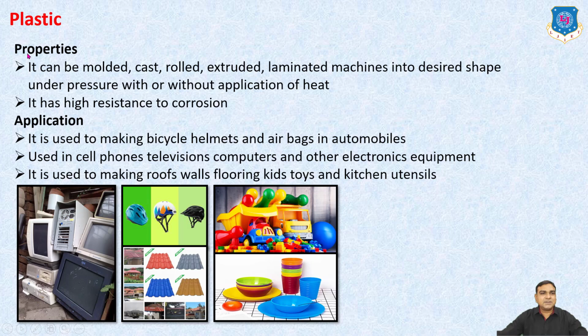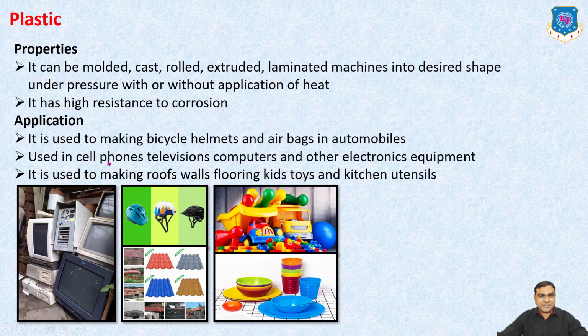Plastic. Properties of plastic: it can be molded, cast, rolled, extruded, laminated, or machined into the desired shape under pressure, with or without the application of heat. It has high resistance to corrosion. Among its various applications, it is used in making bicycle helmets and airbags in automobiles.